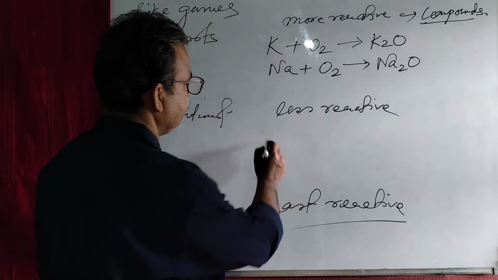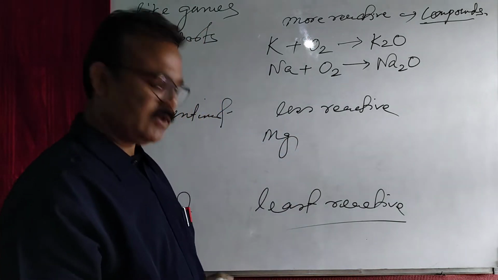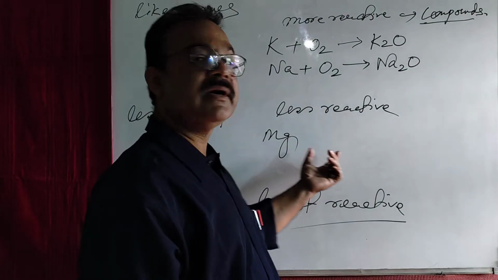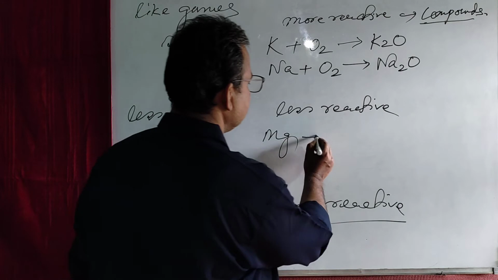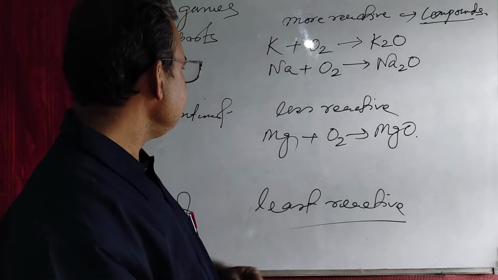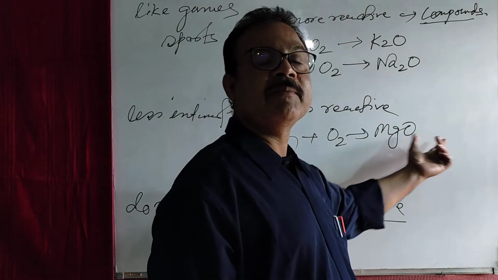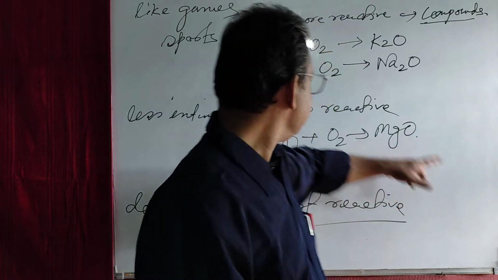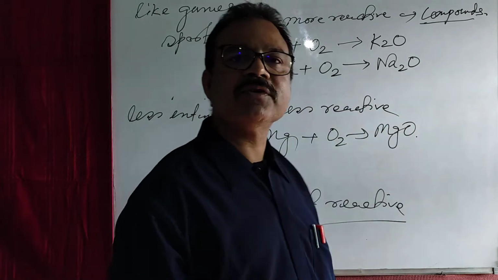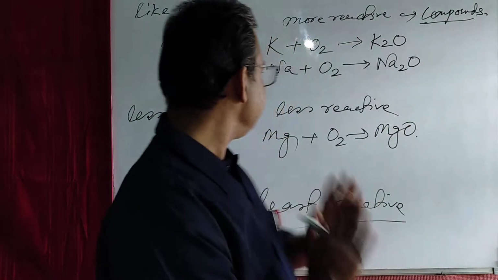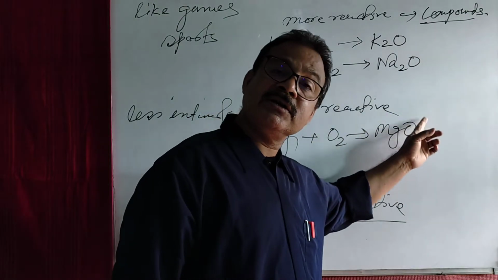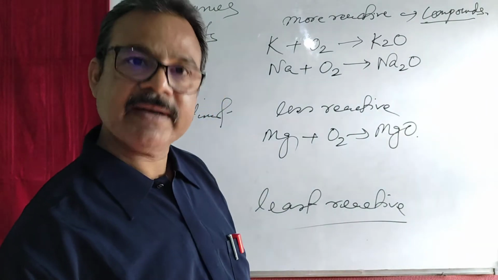As for example, magnesium. At normal condition, magnesium will not react with oxygen. But if it is burnt in air, then magnesium will react with oxygen to form magnesium oxide, and at that time magnesium will be available as magnesium oxide in nature. If this required condition is not available, then magnesium will not react with oxygen to form magnesium oxide. So, you remember that less active metals are found either as compound or as element. Is it clear?